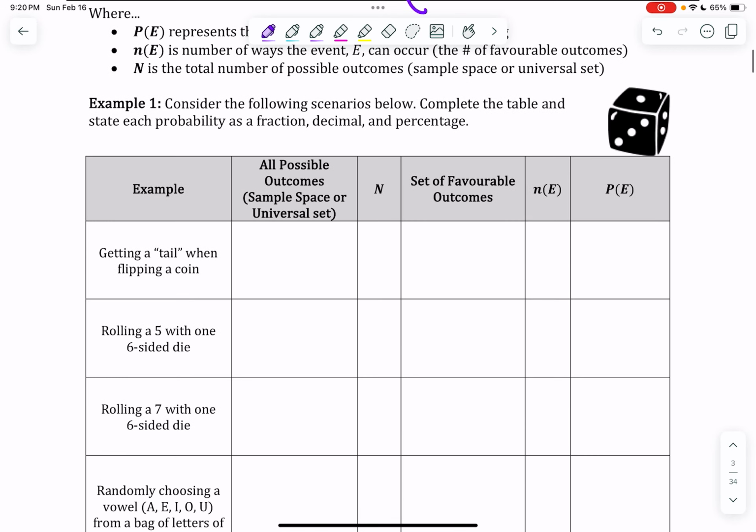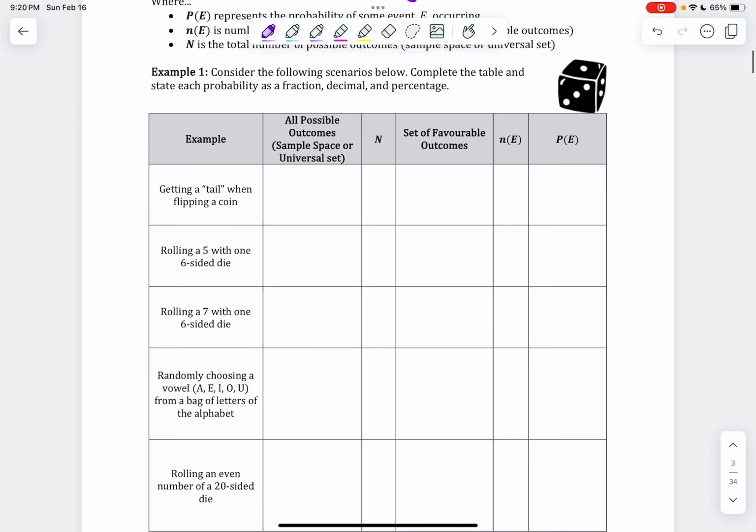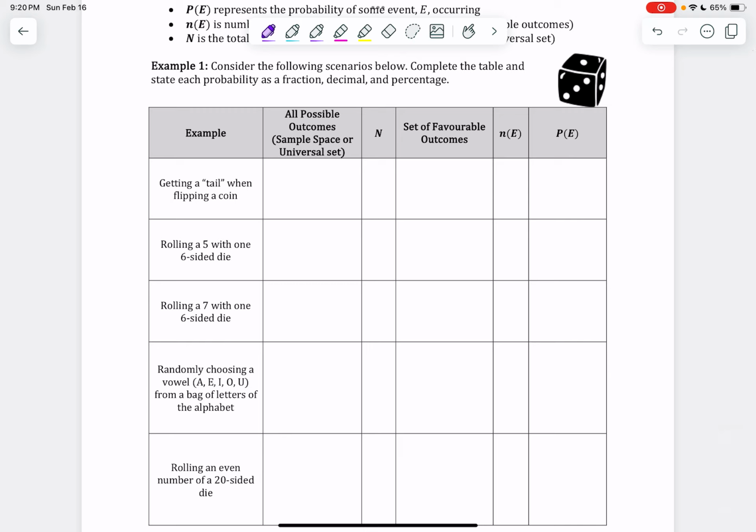Okay, we're going to go through a couple of basic examples. And then we are going to do 5 things. Thing number 1, we are going to identify a list of all of those possible outcomes. Then we're going to calculate capital N, which is the number of possible outcomes. And by calculate, I mean count. Okay? Then we're going to list the set of all of the favorable outcomes.